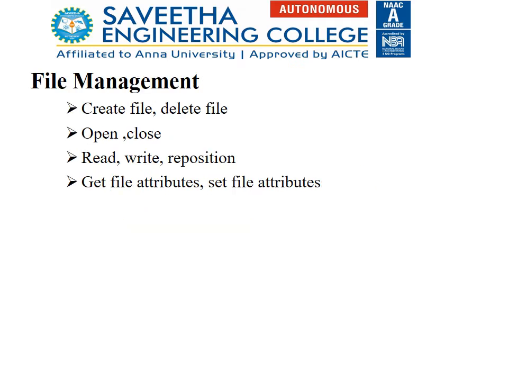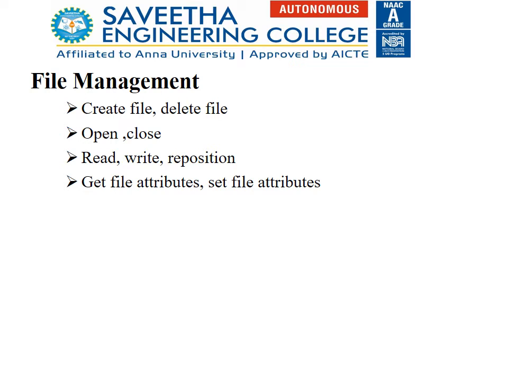The next component is file management, and here we have listed the system calls associated with the file management component. So create file is used to create a new file. Delete file, this system call is used to delete an already existing file.